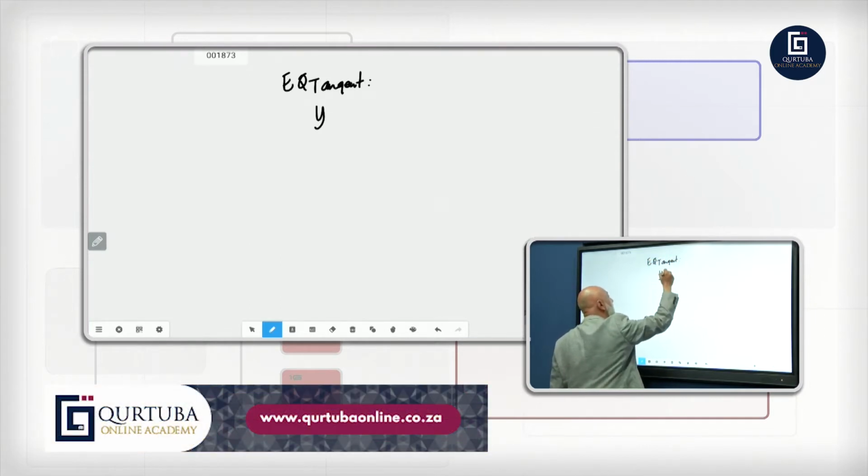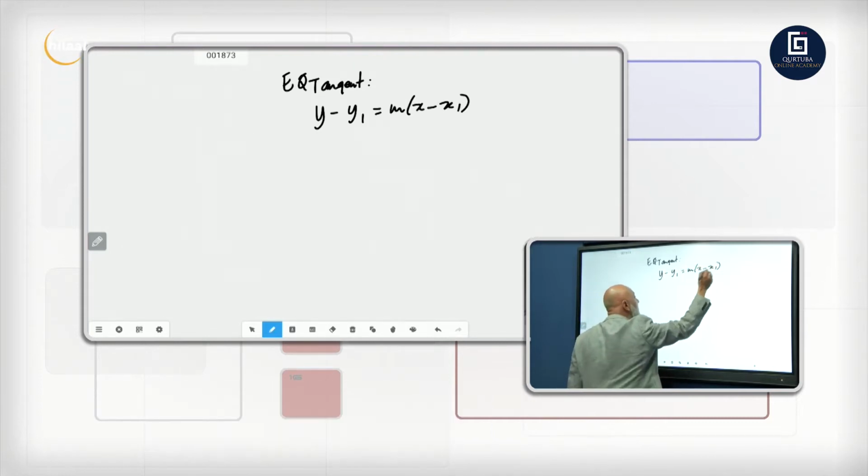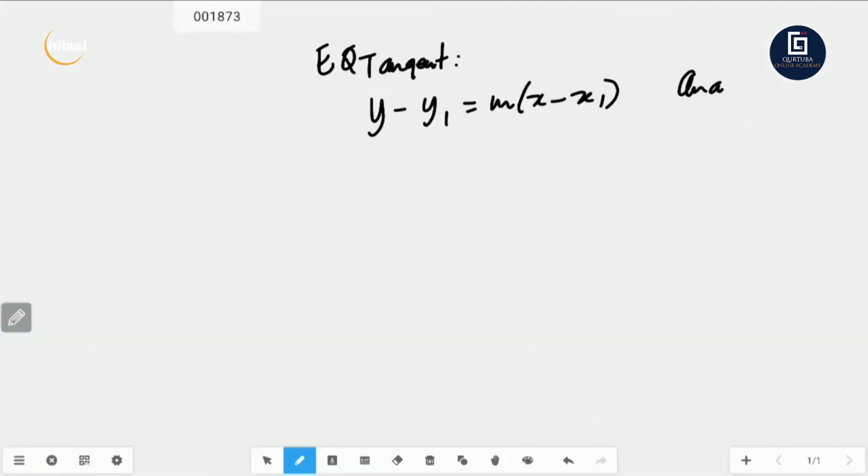We're going to use y minus y1 equals m into x minus x1. You've seen this formula for y equals mx plus c from analytics, which is paper 2. And remember, this is also coming up in our future episodes, so please stay tuned to the channel. What was our point? Minus 2 and 22. That was our x, that was our y. What was the m of our graph?